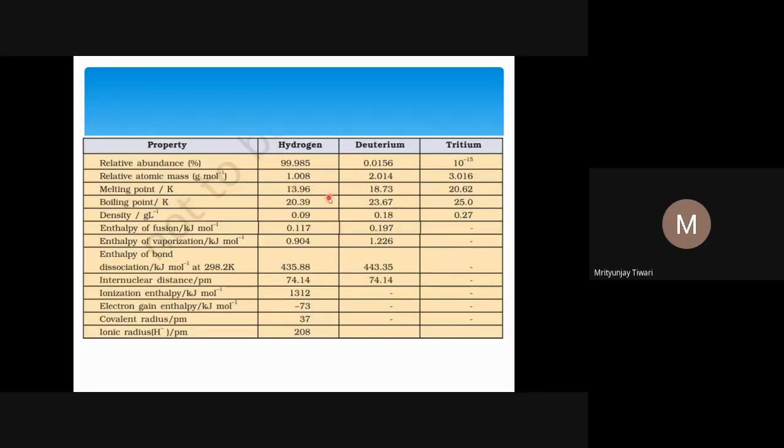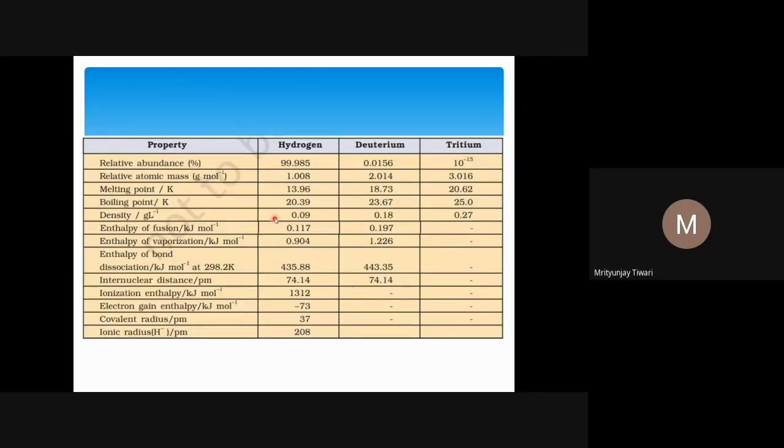Hydrogen is least. A similar trend we should also find for the boiling point as well, because boiling point is nothing but converting a certain liquid into gas, and the temperature at which this conversion happens is the boiling point. So the boiling point of hydrogen is least, and then deuterium comes, and then tritium. Why is it so? Because tritium is heaviest among them.